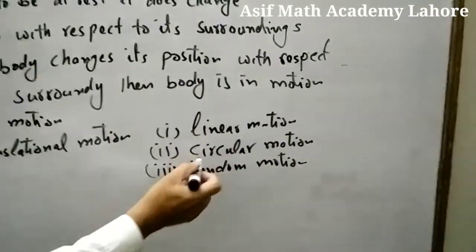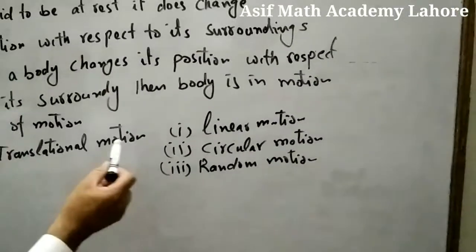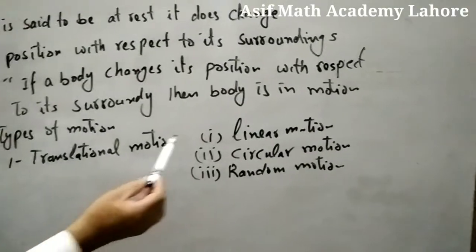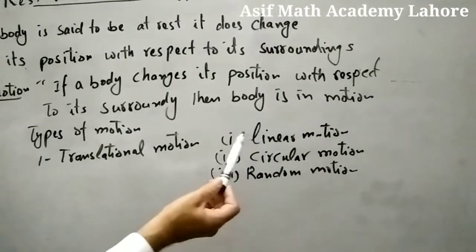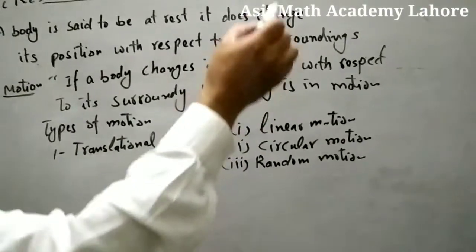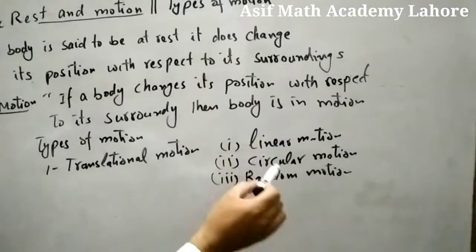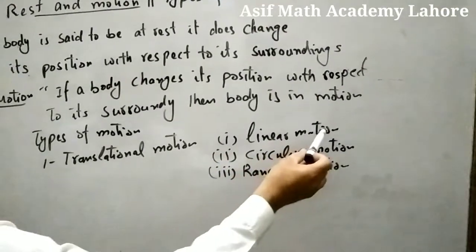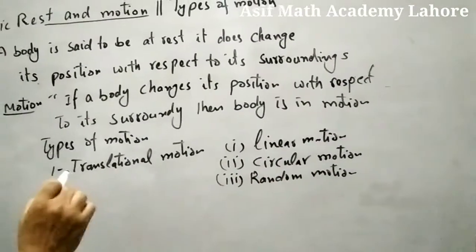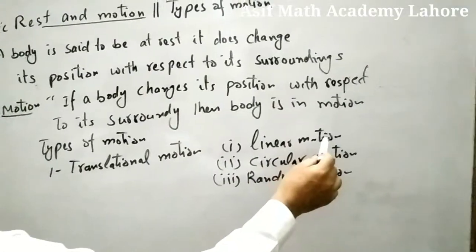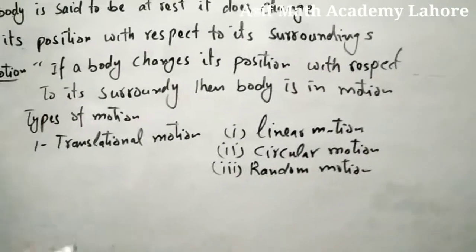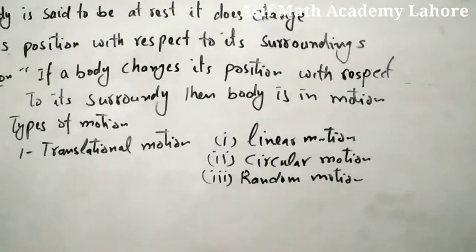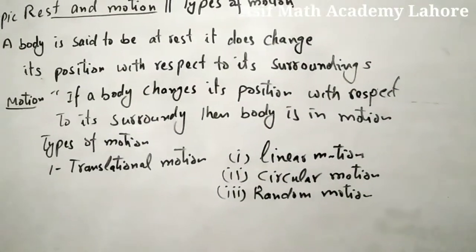These three are the types of translational motion. When an object is moving along a vertical line, for example a freely falling body, that is an example of linear motion. An object moving on a straight line is in linear motion. Next, circular motion: if a body moves on a circle, then the motion of that body is circular motion.